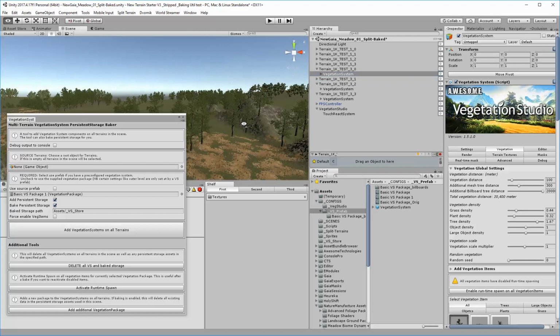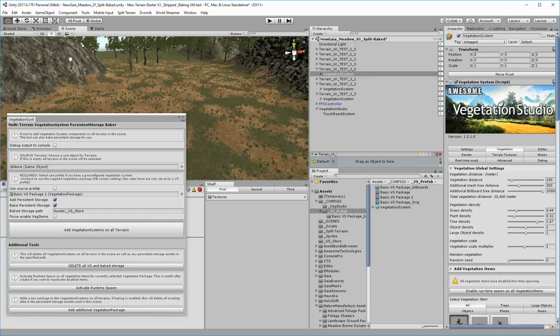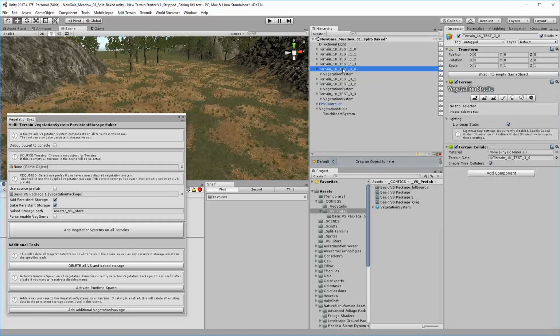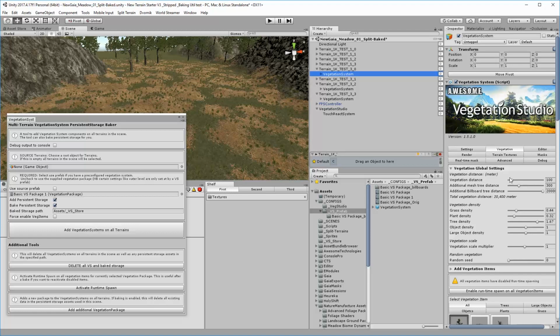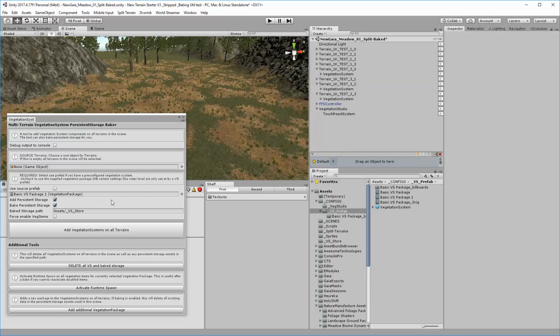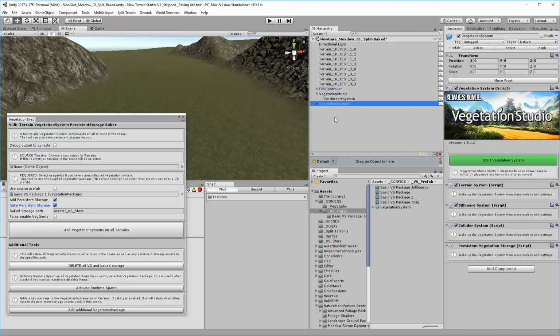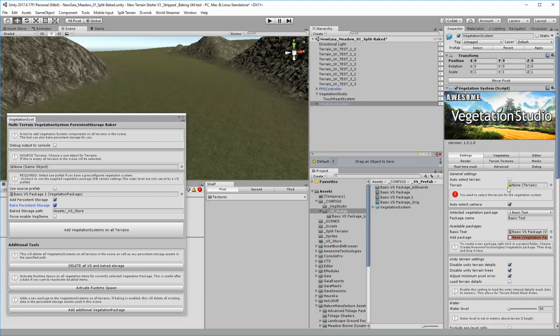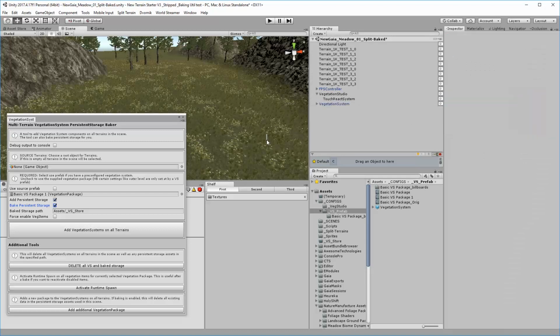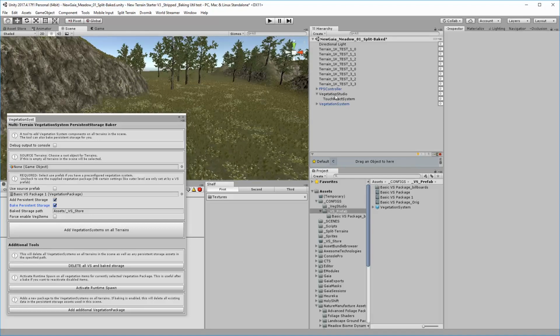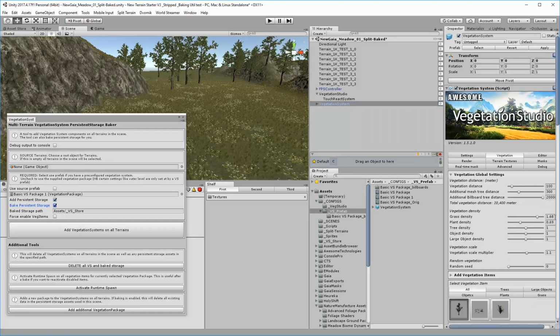So the kind of thing that I end up doing is, as I showed you at the start, I'll just make one, I'll set it up as I want it, or I might have a package, for example. So let me delete all of this, delete all. So throw one in, start it up, just say, right, I want to work on this terrain, and then I want to say, as I've done already on this one, actually I want denser grass.